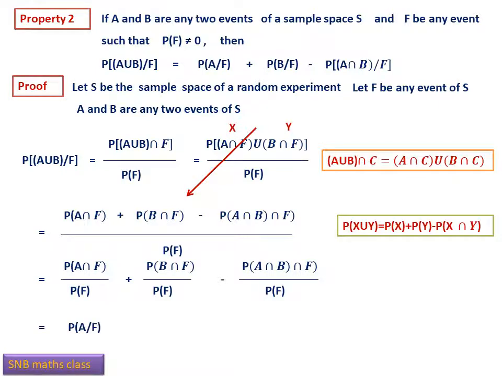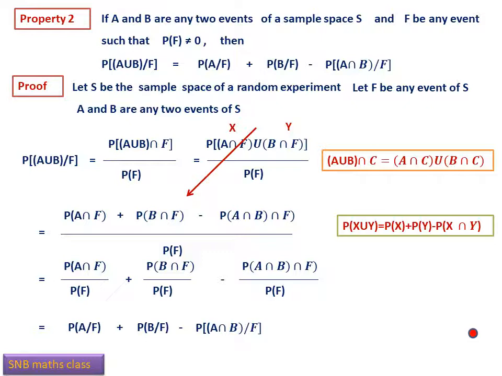Now by definition, what is the first one? It is probability A given F. Similarly, second one will be probability B given F. And the third one will be probability A intersection B given F. So this is the proof. Proof is very simple, provided you understand two important properties. One is distributive property of union and intersection of sets. Second one is property of probability of X union Y.